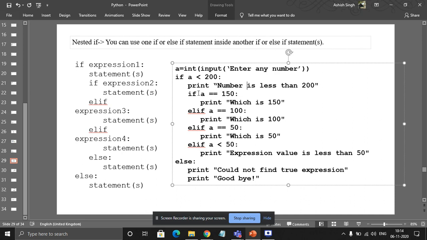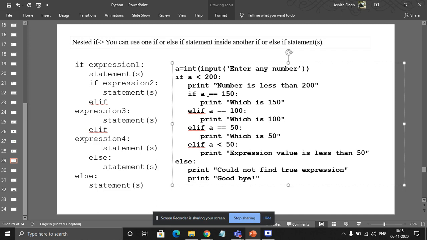But see, in that, again I'm opening another if inside that if. I will explain this to you later. If a is equal to 150, then print that the number is 150.